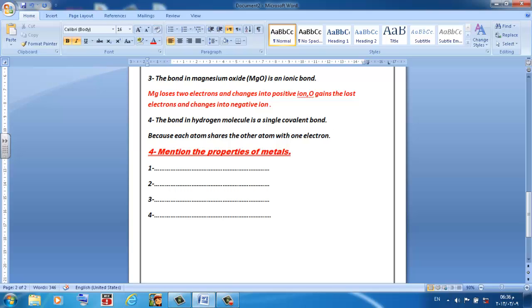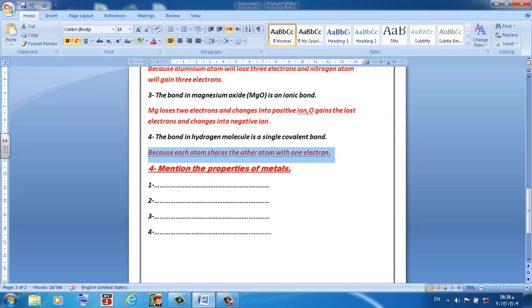So here the answer will be each atom shares the other atom with one electron. In single covalent bond, each hydrogen atom shares the other atom with one electron.